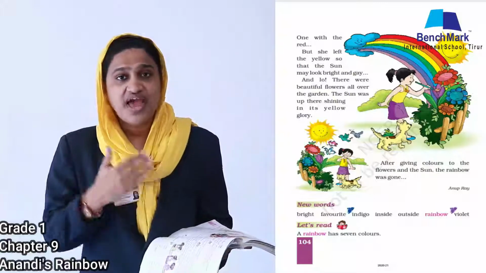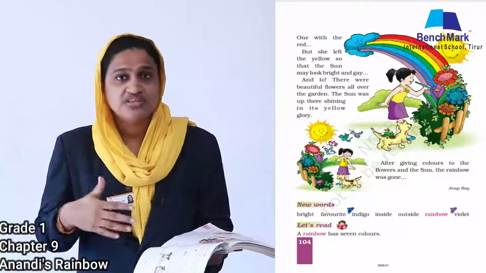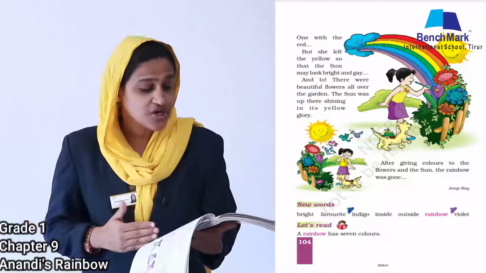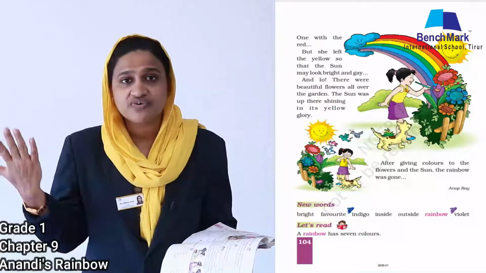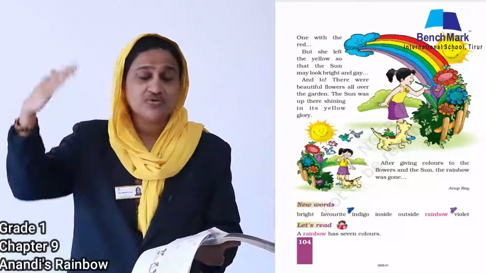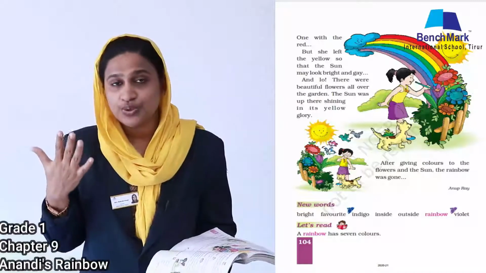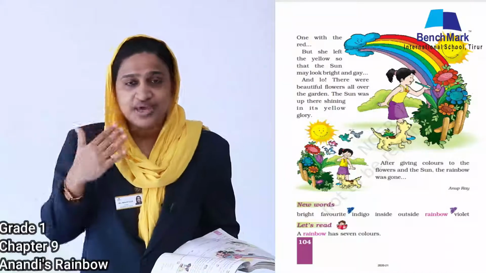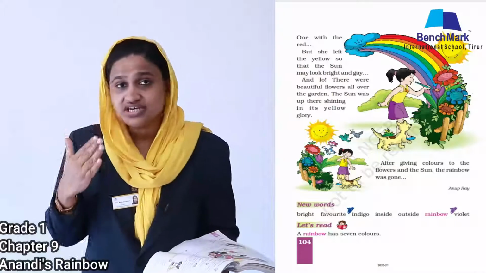Gay means what? Happy. Okay. And lo means look. There were beautiful flowers all over the garden. And the sun was up there shining in its yellow glory. Where can you see the sun, children? Yes, you can see the sun in the sky.